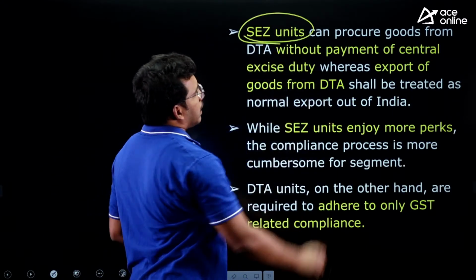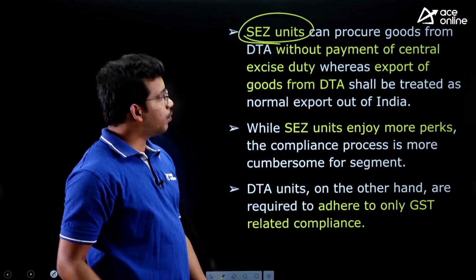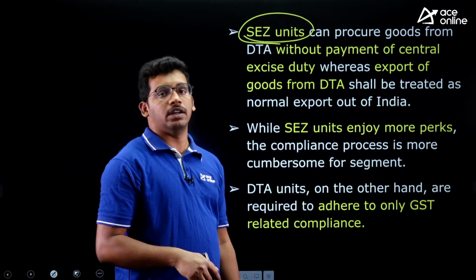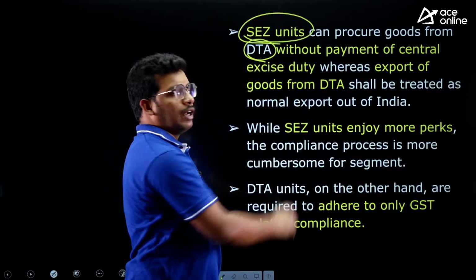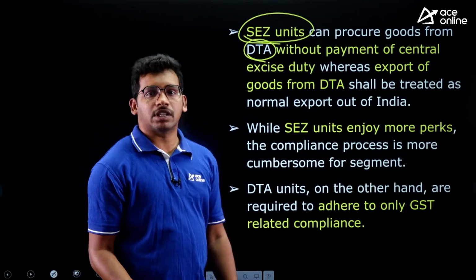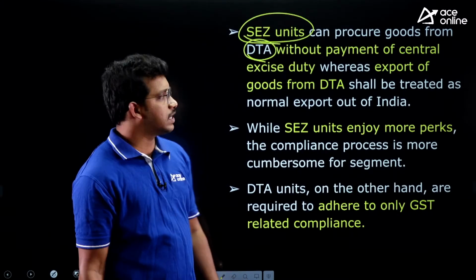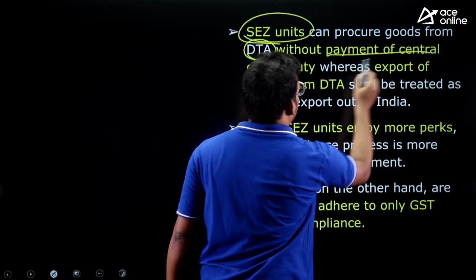SEZ units can procure goods from DTA. So the units located in the SEZ area can procure goods from domestic tariff areas, that means companies which are producing beyond SEZ areas, without payment of central excise duty.